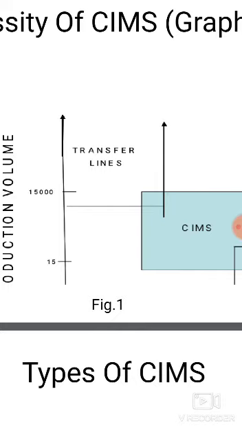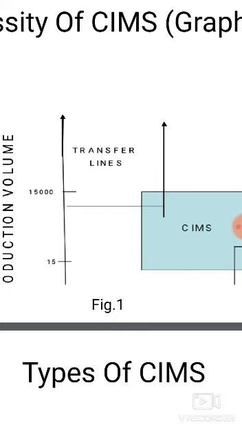What this graph is telling is that transfer lines are very efficient when the production part is large volume at a high output rate. The limitation of this type of production is that the parts must be identical. So at very high volume the output rate is also very high, but there are limitations: the parts produced must be identical.